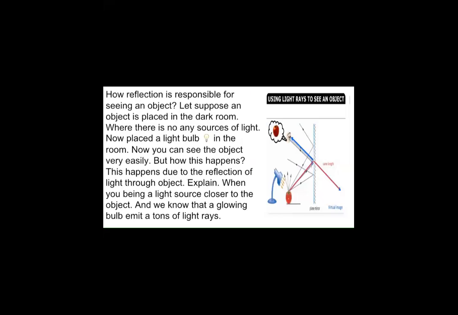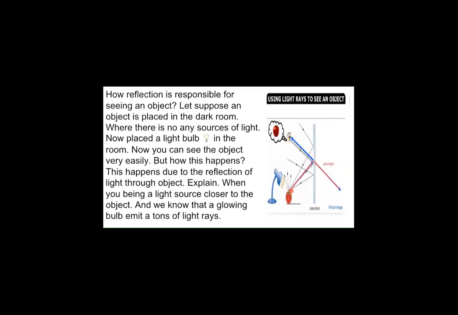Now, what if we want to see an object in the dark? Definitely we see things in light, but what if a person wants to find an apple in the dark? How is reflection responsible for seeing an object? Let us suppose the object is placed in a dark room. Here, our object of focus is the apple. The room is very dark. What we do is we turn on the light.